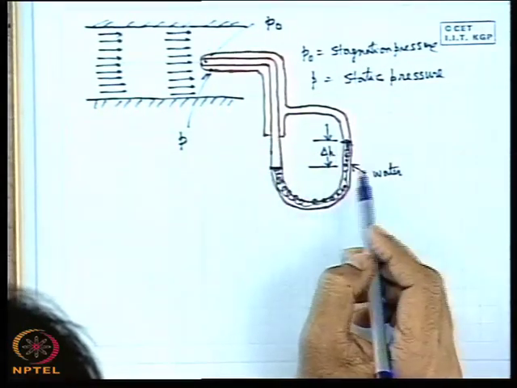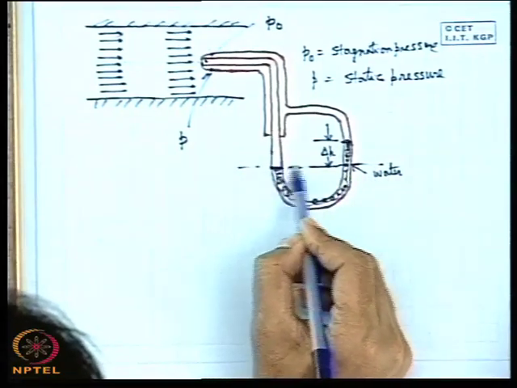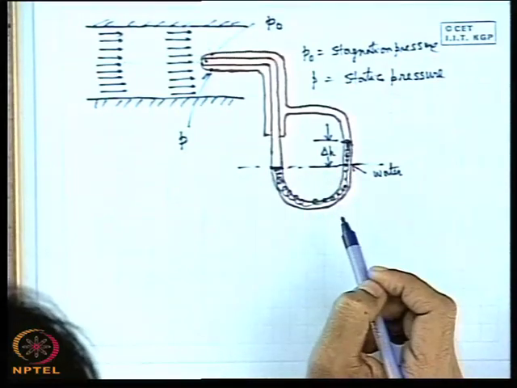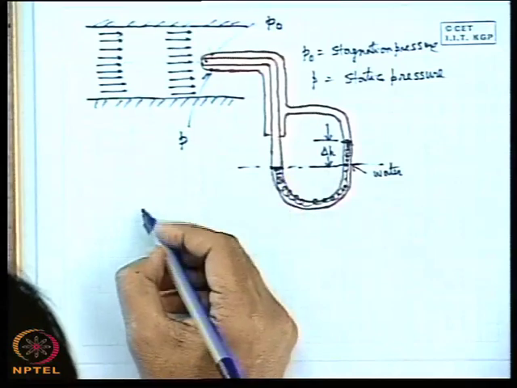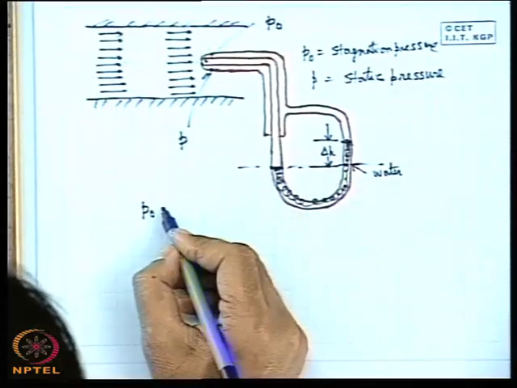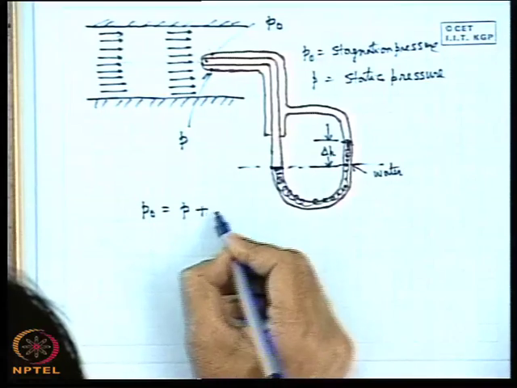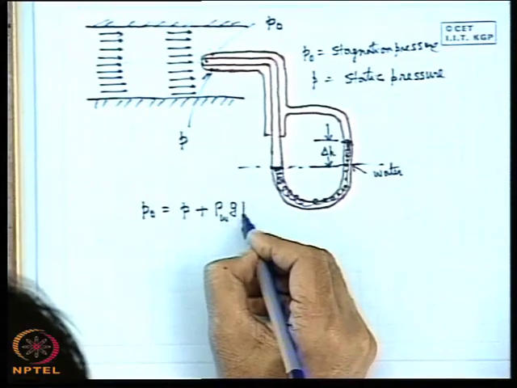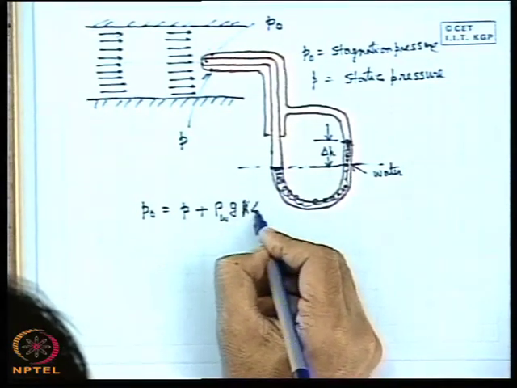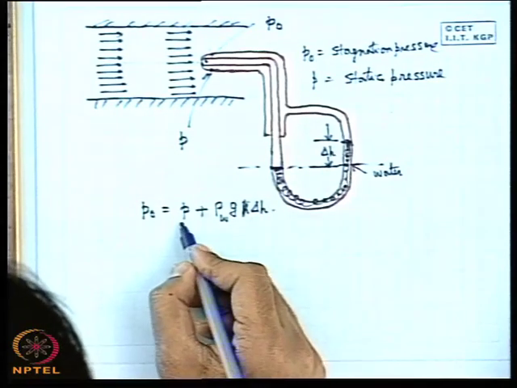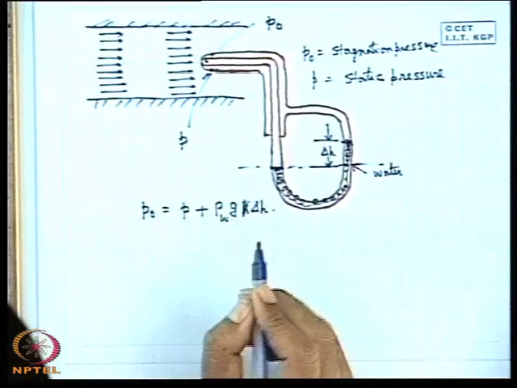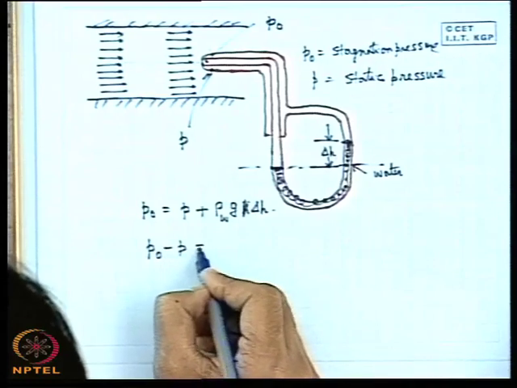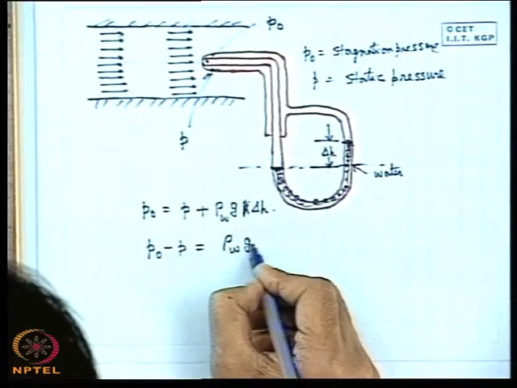So if we write the hydrostatic pressure equation, considering this as the plane where the pressure is the same in the same expanse of the liquid, as we have read earlier in hydrostatics, then this side pressure is P0 and this side pressure is P, the static pressure, plus rho W, the manometric liquid which is water, into g into, sorry, delta H. Therefore P0 is equal to P plus rho W g delta H. So we can get the difference between the stagnation and static pressure as rho W g into delta H.